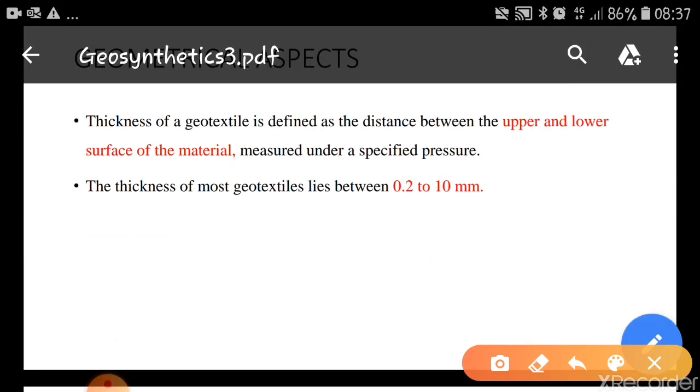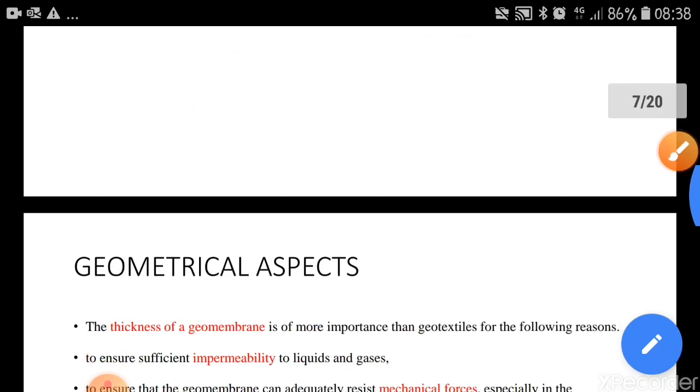The thickness of geotextile is defined as the distance between the upper and lower surface of the material measured under a specified pressure. Okay, that is called the thickness of this geosynthetic or geotextile. The thickness of most geotextiles lies between 0.2 to 10 mm. They are thin sheets. Some sheets have a thickness of only 0.2, and some sheets have a larger thickness of around 10 millimeters.